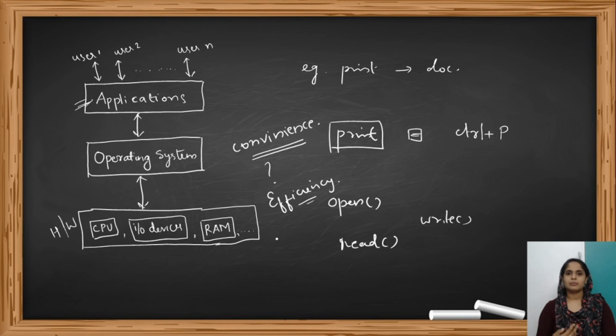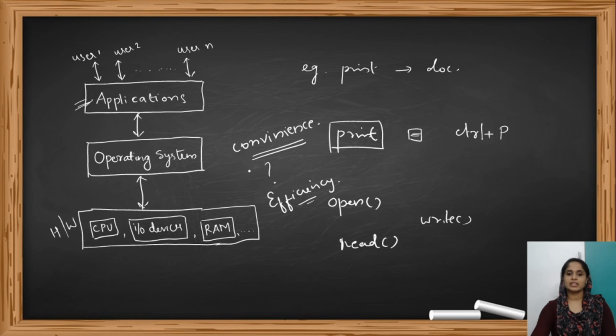But what about someone who needs to perform some complex tasks? For example, he wants to perform scientific calculations, or many tasks, and all these tasks are very complex, highly difficult and time consuming. So in that case, convenience is not the only goal. In that case, efficiency also becomes one of the major goals of an operating system.